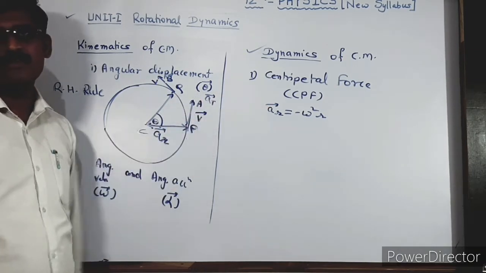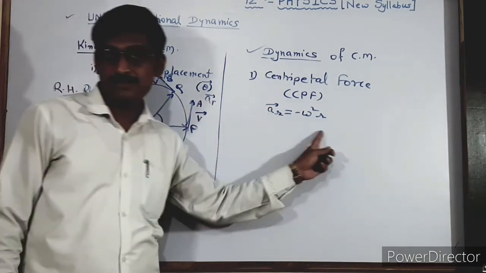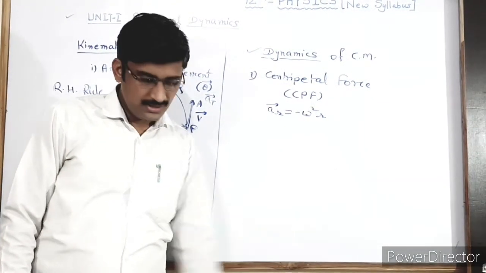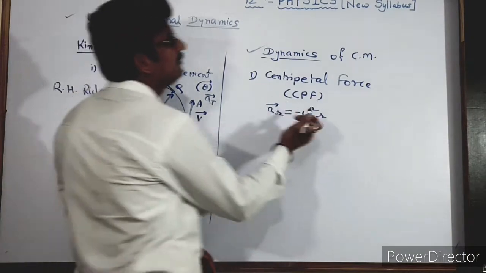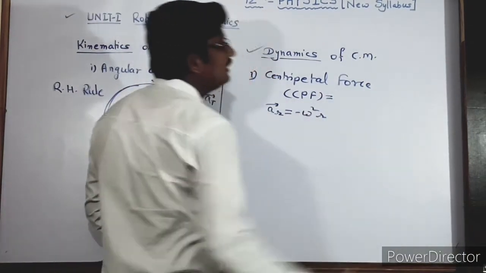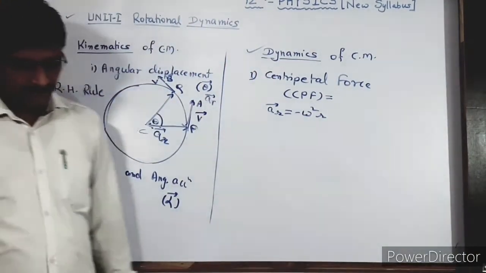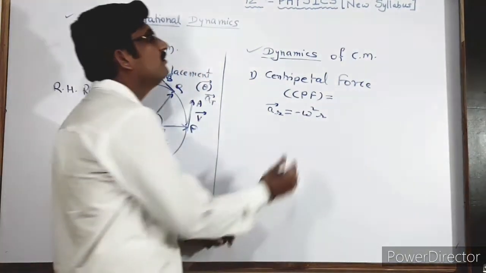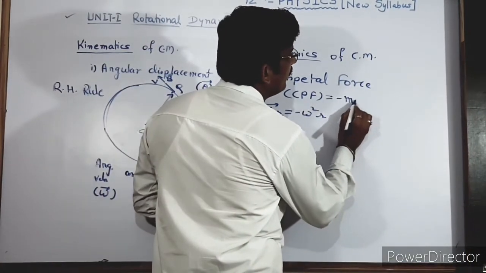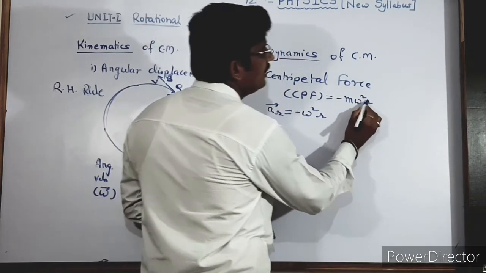Both we have studied earlier, and we have also derived the expression for AR. In your book, there is a formula for CPF, that is centripetal force, also given. What is that formula? CPF is equal to minus m omega square r. Now we are only taking the values because we have studied it earlier.